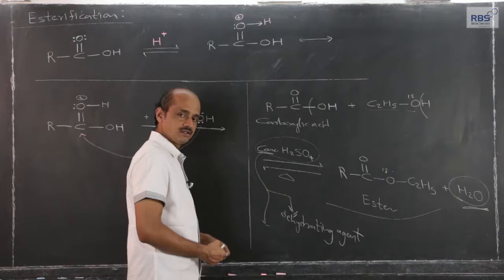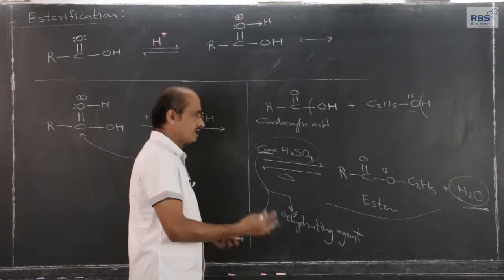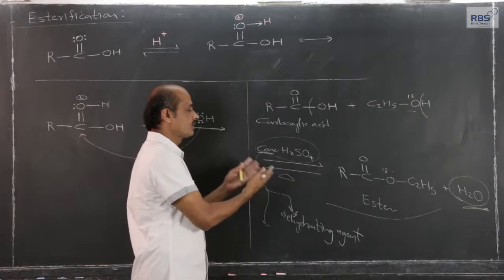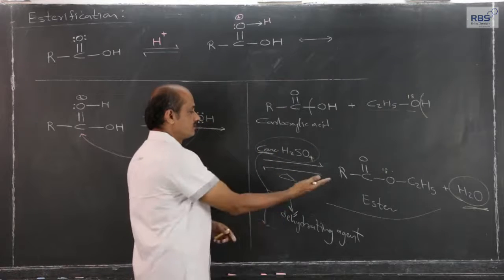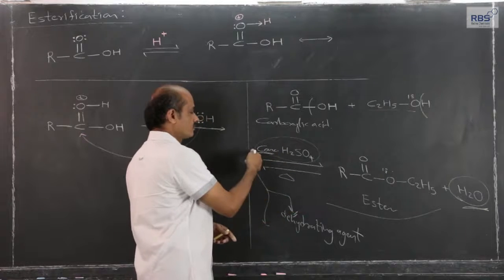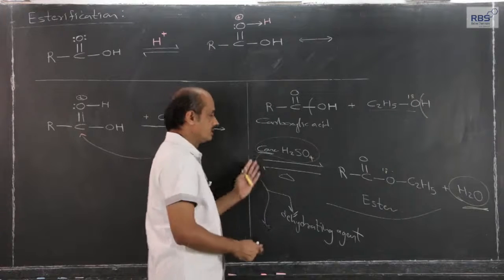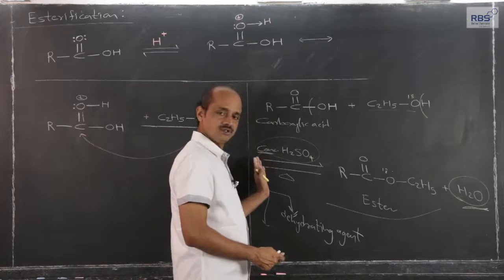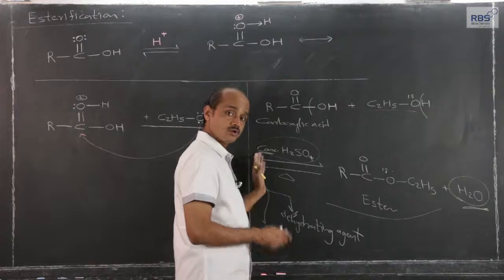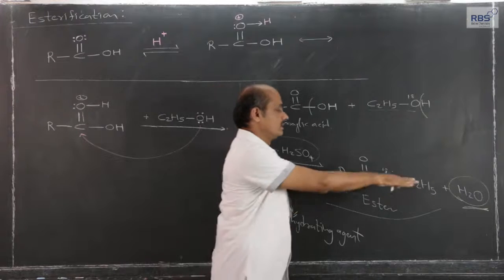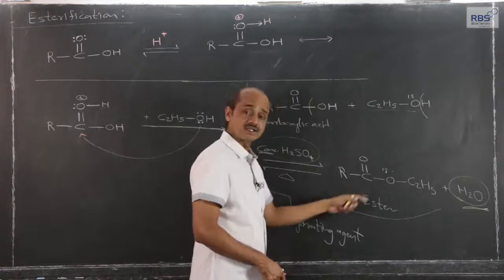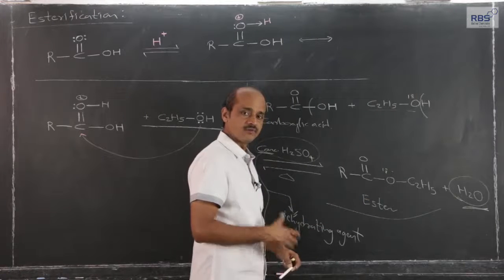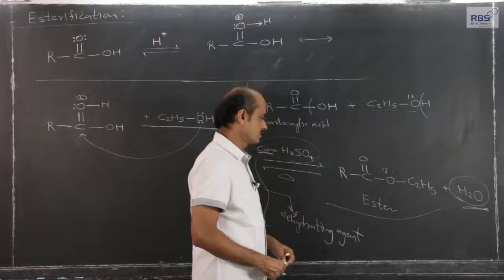Because of the use of concentrated H2SO4, since the reaction is reversible, it will help the reaction move more and more in the forward direction, and the reverse reaction will take place to a lesser extent.